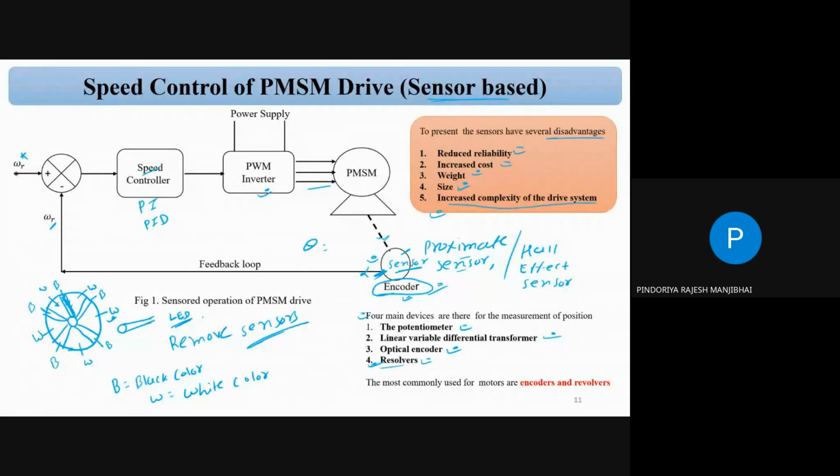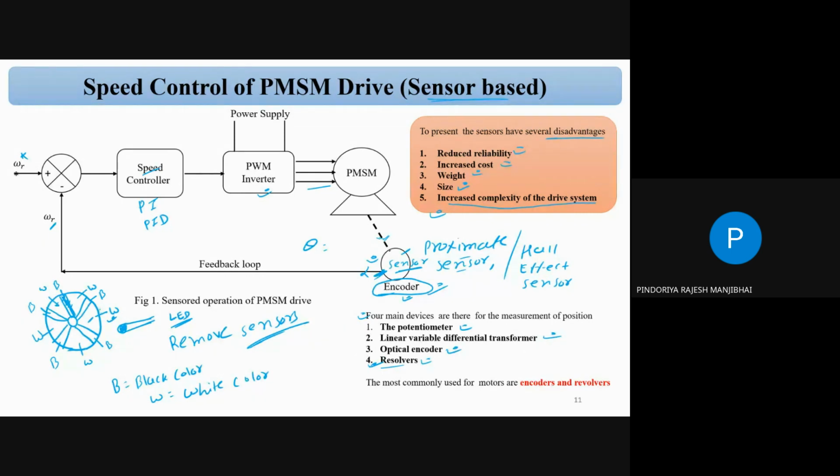So what is the use of this LED light? The LED light is continuously sensing the signal. Which color is there, black color or white color? Based on this color, the LED feeds the signal to the controller. And based on the number of slots, how many white slots and how many black slots are there, we can detect the rotor position.